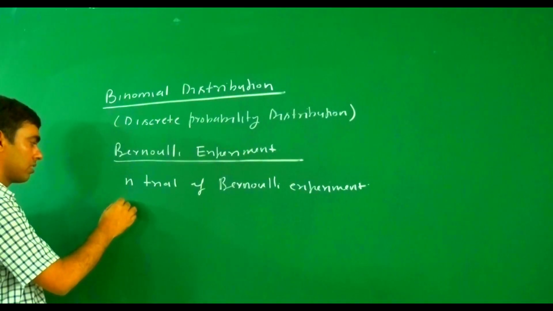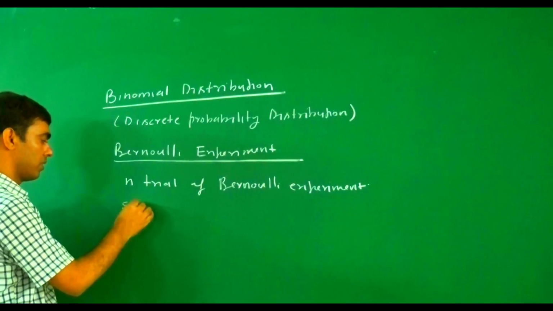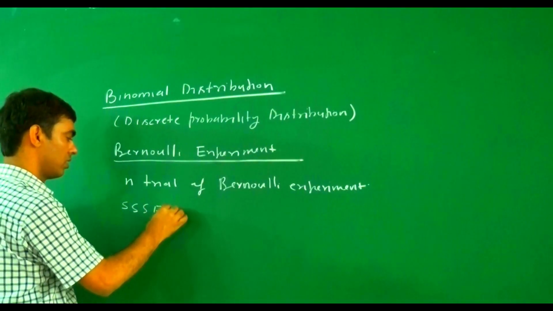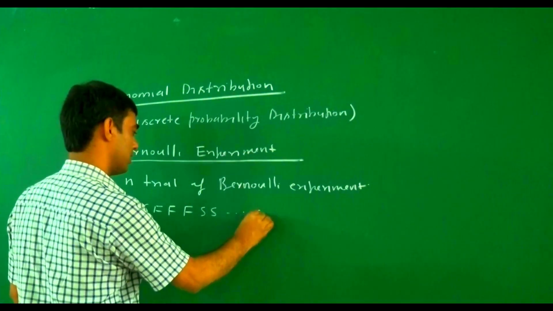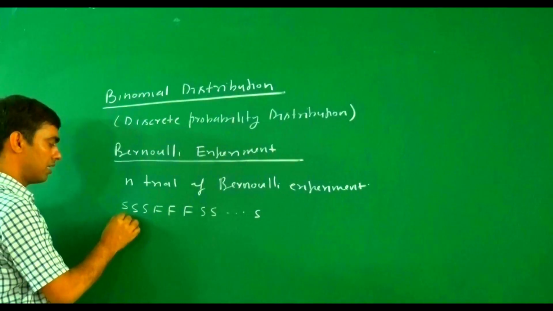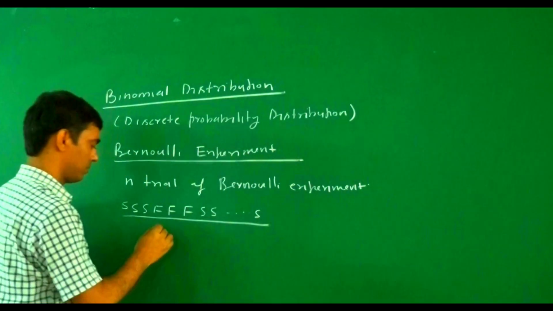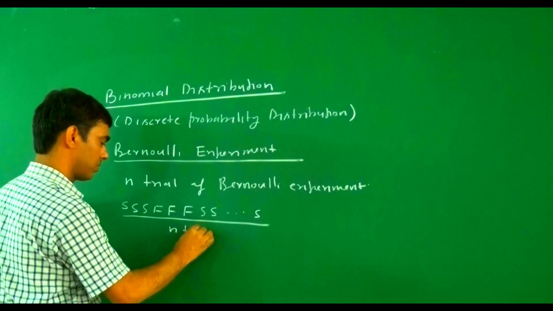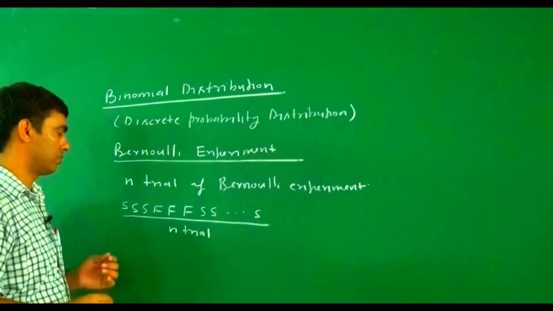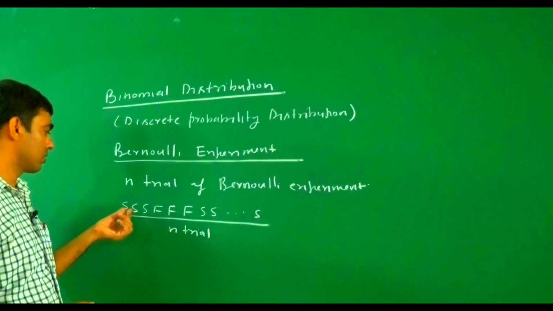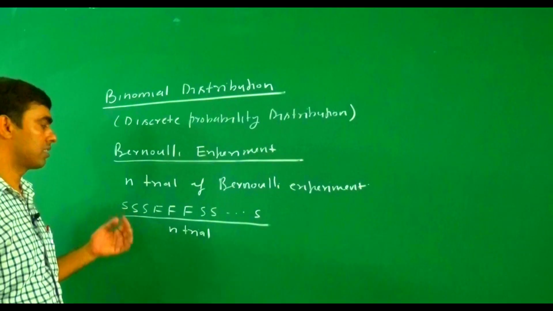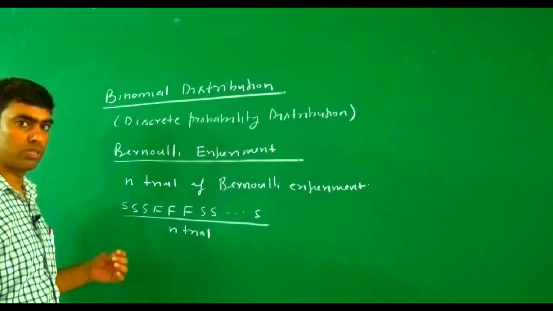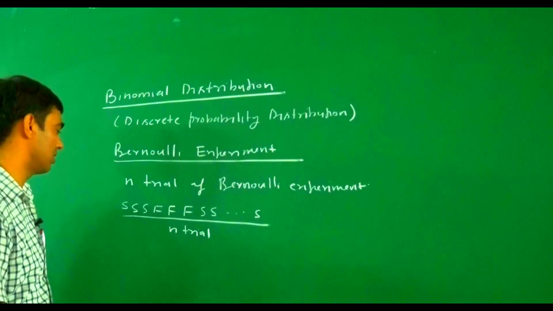Suppose we perform n trials of a Bernoulli experiment. Then for each trial, either we get a success or a failure, like success, failure, success, and so on. These are the n trials. What is the probability of x successes, meaning 1 time, 2 times, 3 times, or x times success?